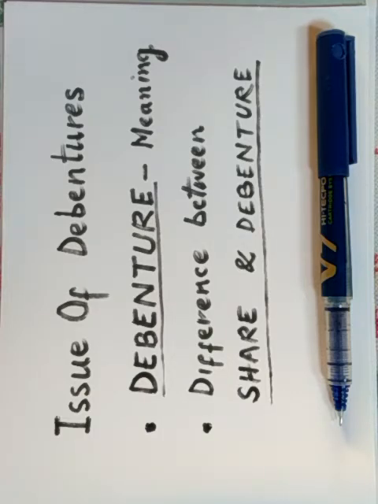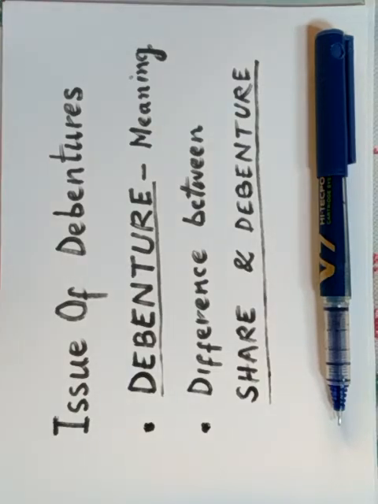According to E. Thomas, debenture is a document under company seal which provides for the repayment of a principal sum and interest thereon at regular intervals, which is usually secured by a fixed or floating charge on the company's property, and which is an acknowledged loan of a company.